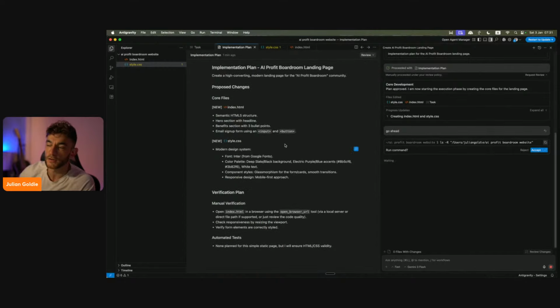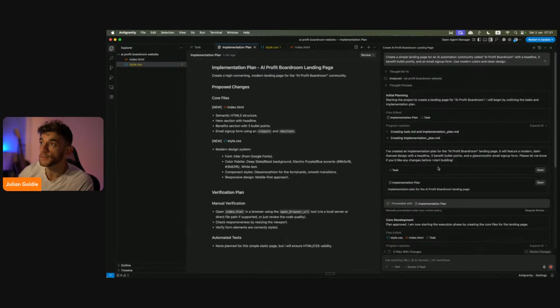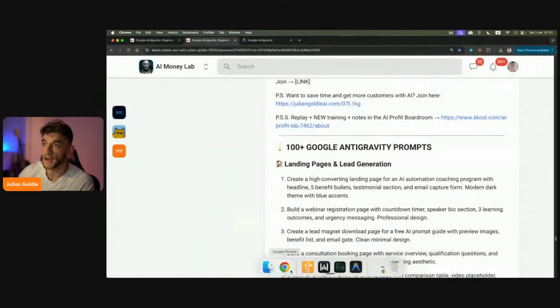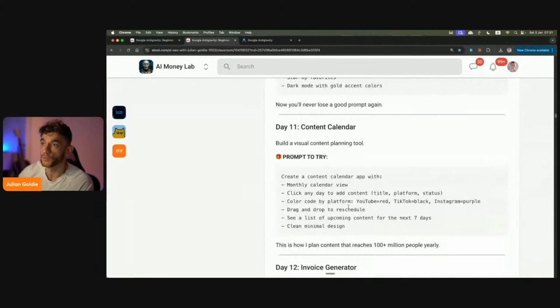And again, I told you, you don't need to code. The AI agent does everything for you. Now, this is a simple project, but it gives you a feel for how simple building anything with anti-gravity can be.